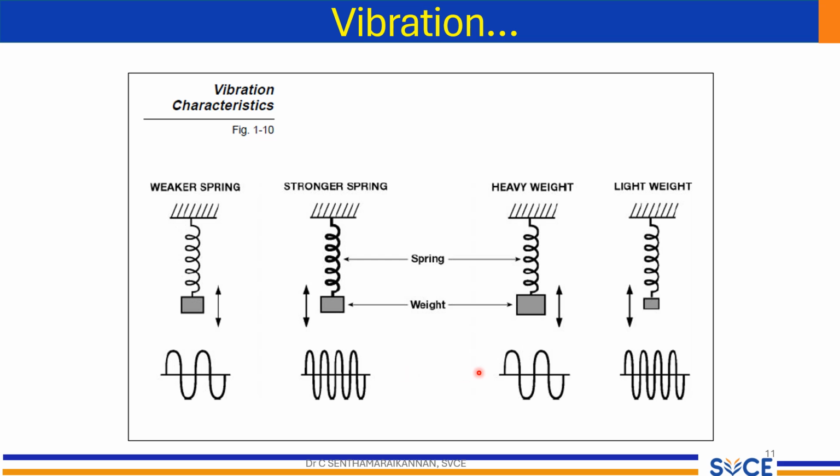A heavier weight tends to lower the frequency because it requires more force and time to oscillate, while a lighter weight increases the frequency. These principles are essential in mechanical design, where engineers need to select the appropriate spring and weight to ensure the system operates as intended. Whether it's reducing vibrations in sensitive equipment or harnessing them in industrial processes, understanding these characteristics is very essential and fundamental.